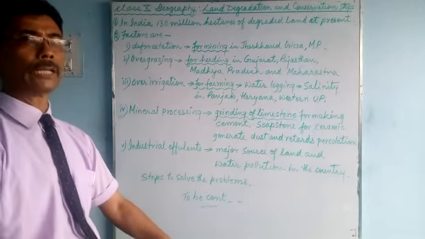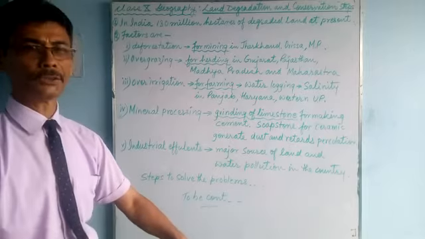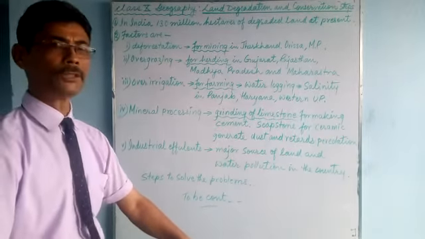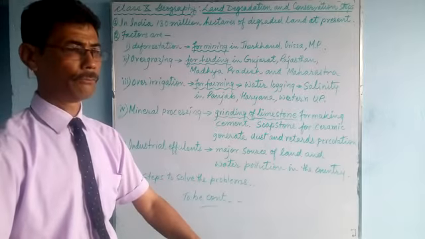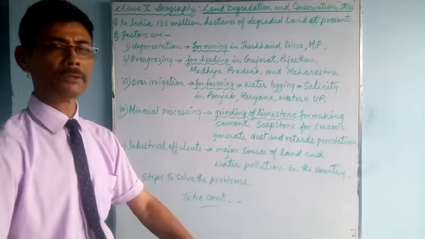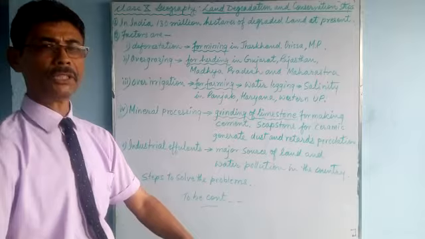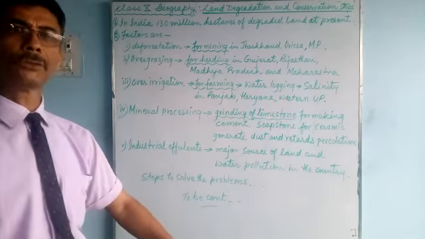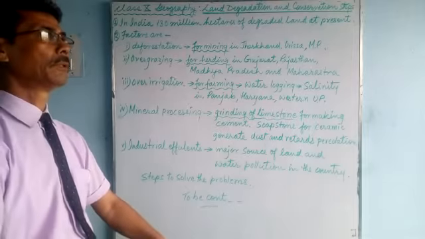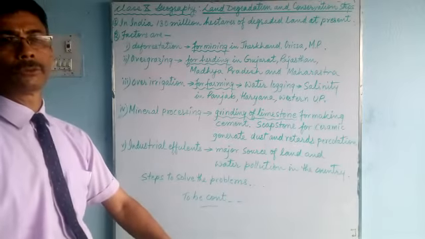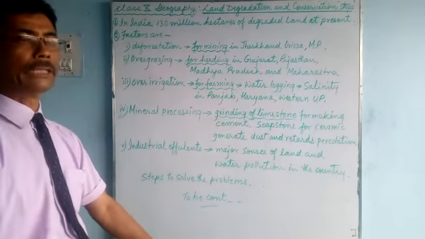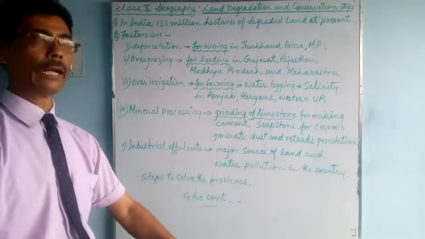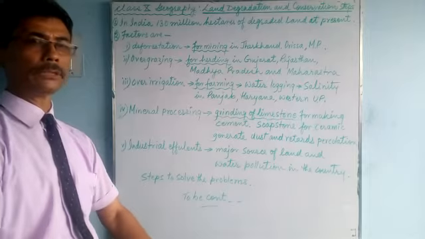Land provides us 95% of our necessities, as we talked about in our previous class: food, clothing, medicine, raw materials, housing, infrastructure, everything is done on the land. Whatever we need, land provides us, and we must take good care of our land.